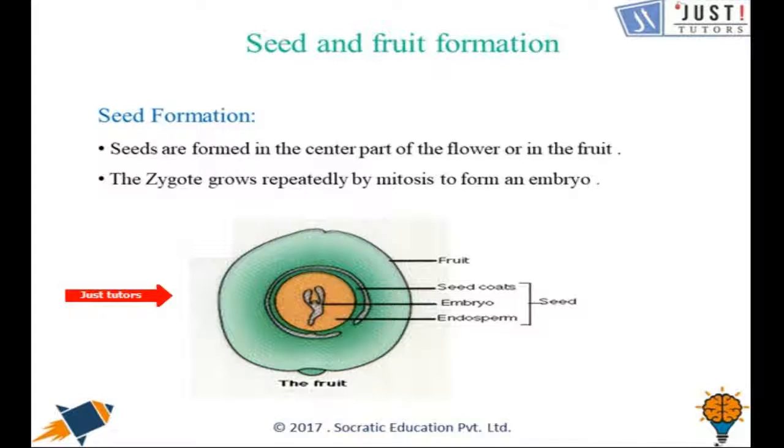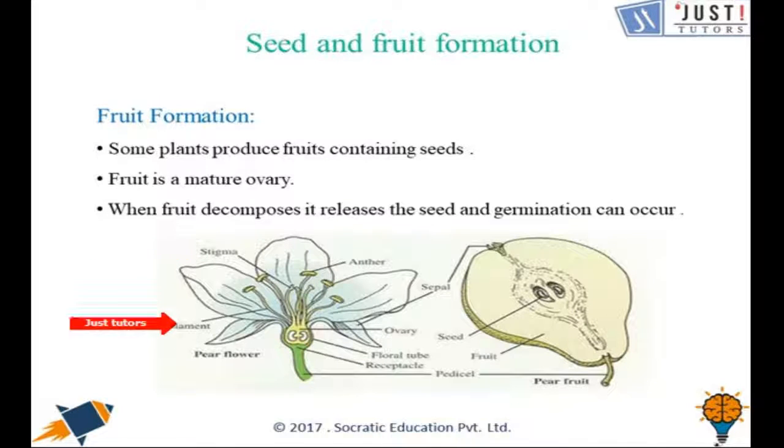Let's talk about seed formation. So seeds are basically formed in the central part of the flower or in the fruit, and the zygote grows repeatedly by mitosis to form an embryo. And now we will talk about fruit formation. So some plants produce fruits containing seeds, and fruit is a mature ovary. When the fruit decomposes, it releases the seed and germination can occur.